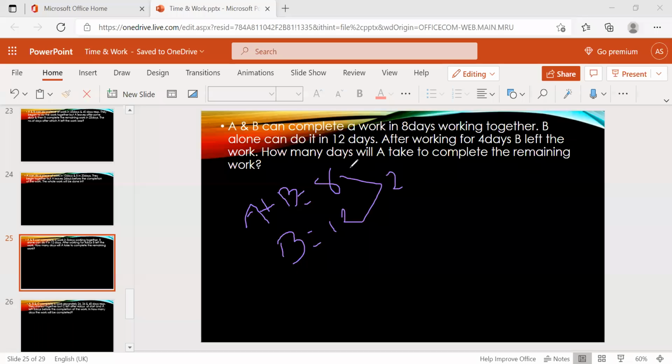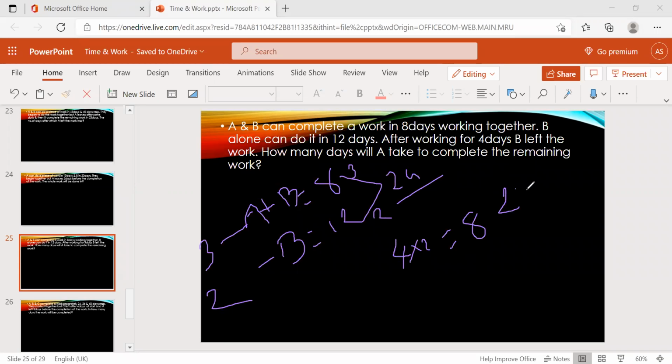So A plus B's efficiency is 3 and B's efficiency is 2, right? Now B works for 4 days. In 1 day how many apples? 2 apples. 4 days, how many apples? 8 apples. Totally how many apples? 24 apples. So B only ate 8 apples.